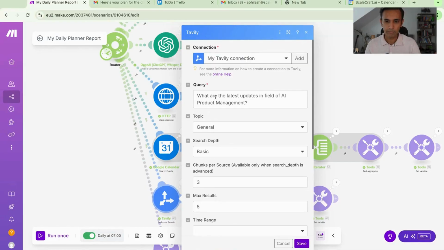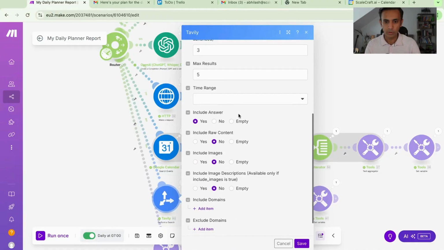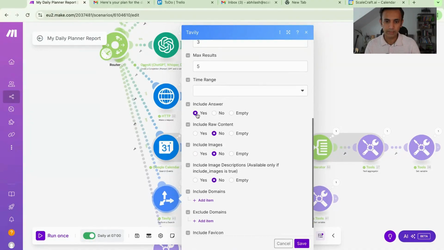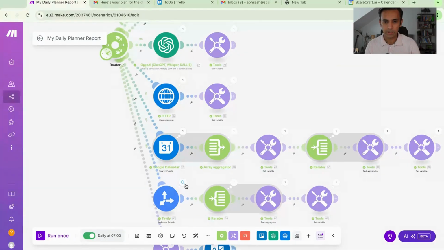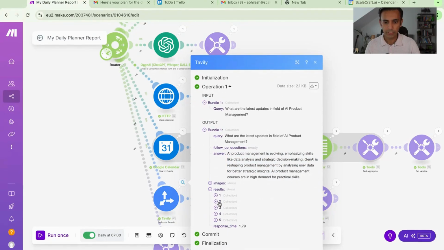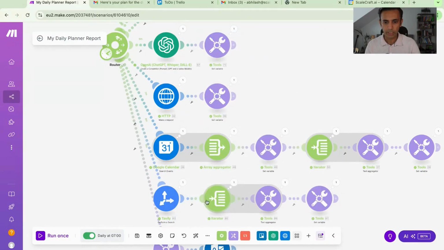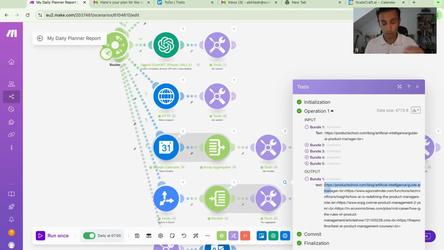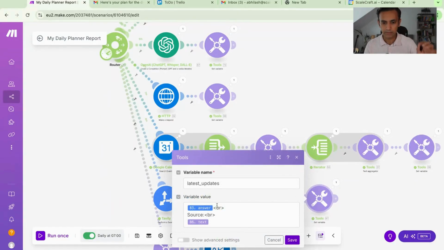The query I've put in is, what are the latest updates in the field of AI and product management? And I went on to say include answer yes, which then gives us the answer, something like, query is this, answer is this, this is what is important. So include answer yes. And then it also manages to find all those different links, which is what I've done here. I've collated all the links together into a single block of text. And then we set the variable, first get the answer and then add all the sources.